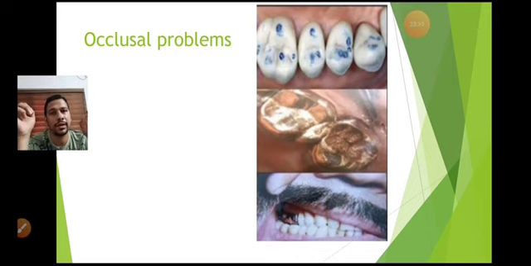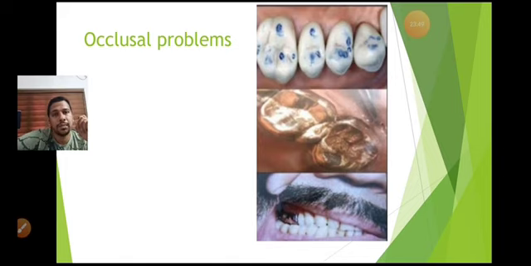That is very important, because each tooth is designed to have a certain amount of load on it. If that load exceeds a limit, the tooth will experience severe pain, which eventually turns into periodontal problems of the tooth or TMJ disorders in a chronic manner.